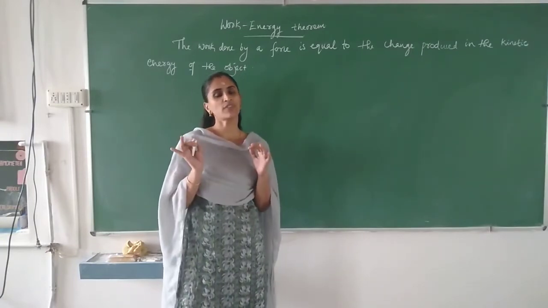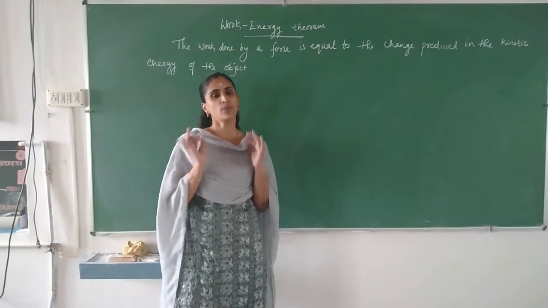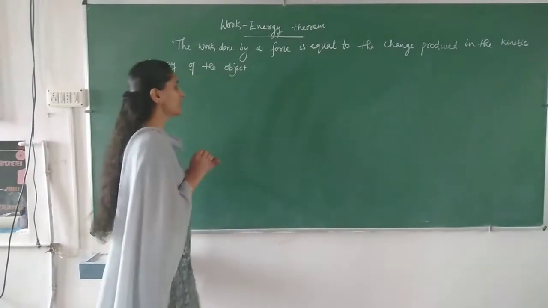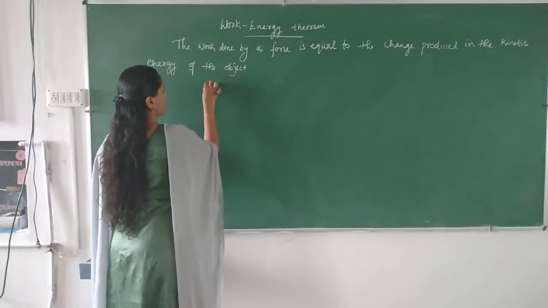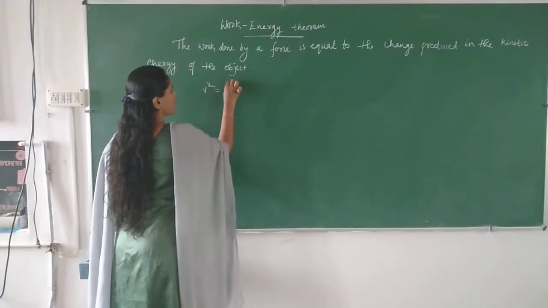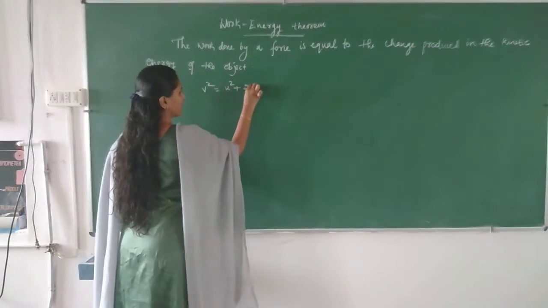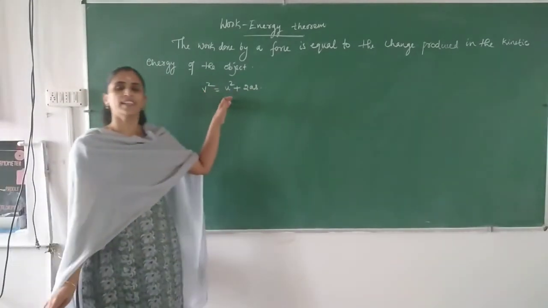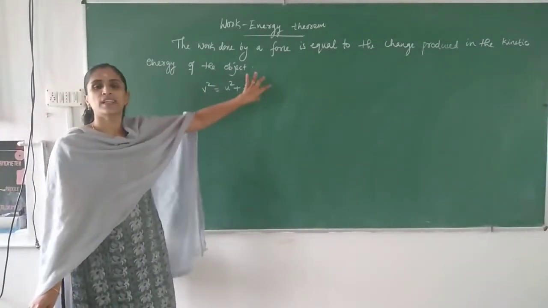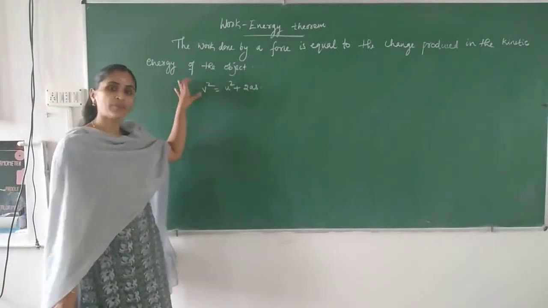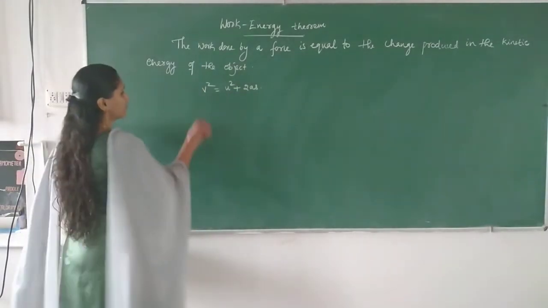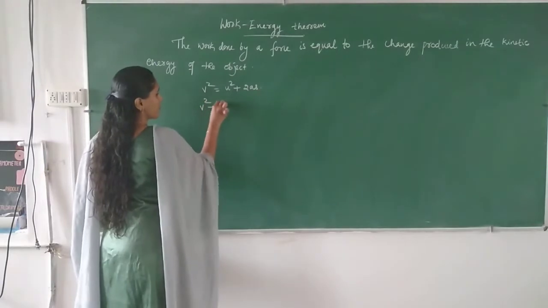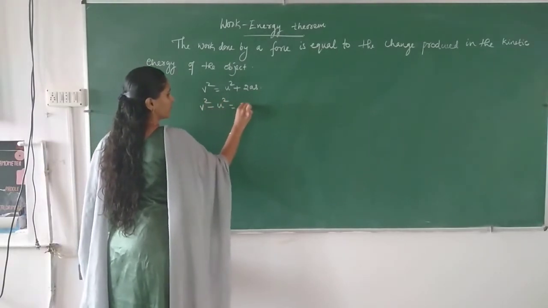So we are starting from the third equation of motion. Third equation of motion is given by v square equal to u square plus 2as. We can write v square minus u square equal to 2as.